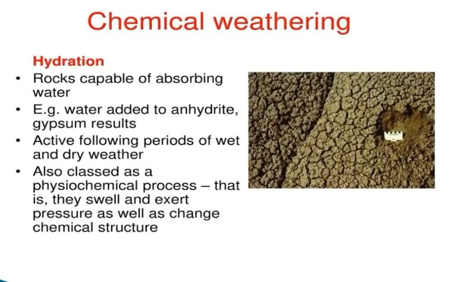Like one season is a wet season, with precipitation or rainfall, and after that an alternating dry season. That is why this kind of chemical weathering mainly occurs with one dry season and one wet season. They are also classed as a physiochemical process, because some physical weathering also occurs, and even with that some chemical change also occurs.